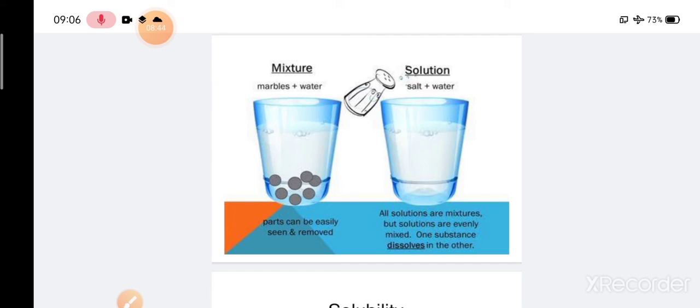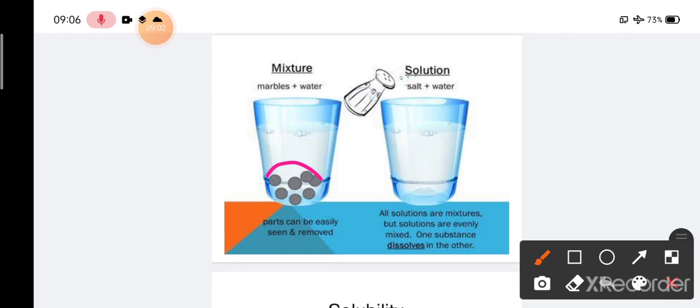So what is the difference between them? If we can see the particles of solute and solvent separately, then it is called a mixture. Like here in the case of marbles and water, when we add marbles to the water, what happens? We can see the particles of marbles and water separately. Here this is marbles and this is the water, so we can see them differently. We can see the marble separately, and we can see the water separately as well. So that is why it is called a mixture.